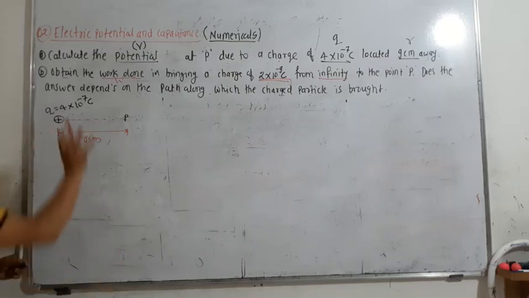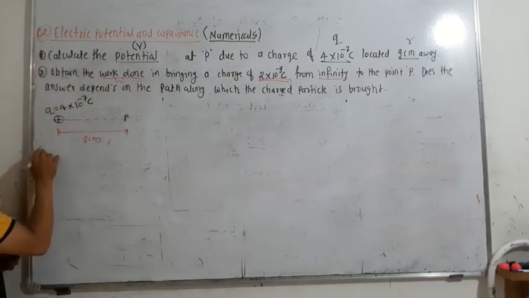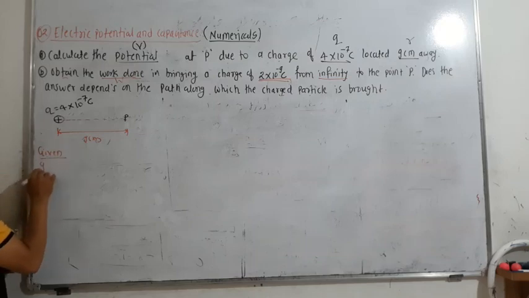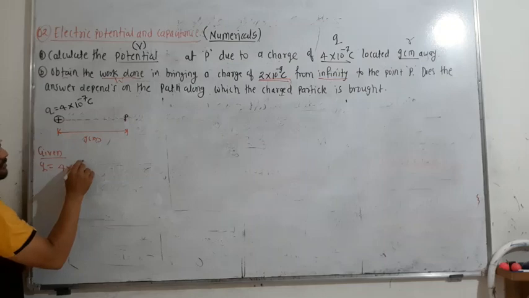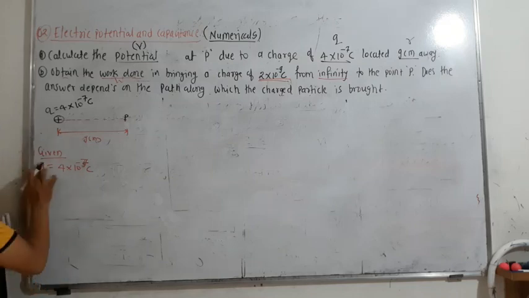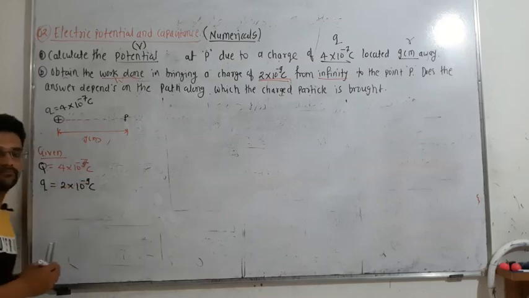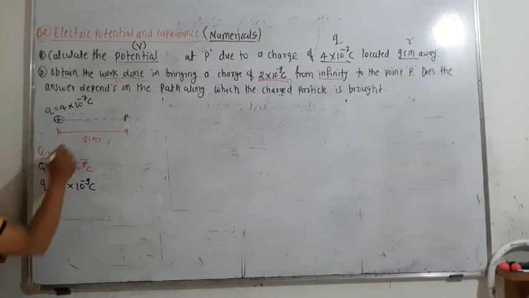So first we will try to solve the A segment. The given things are, first, the charge is how much? 4 into 10 to the power of minus 7 coulomb, correct? So this is the actual charge, so I will mention here capital Q. Now there is another small charge given, 2 into 10 to the power of minus 9 coulomb, and the distance r is given as 9 centimeter.